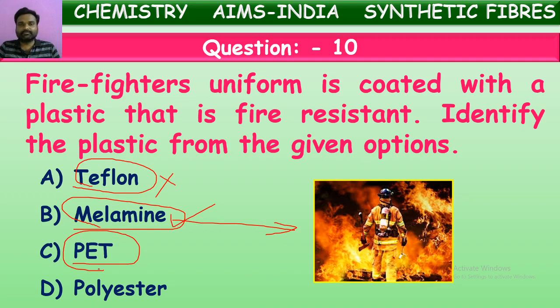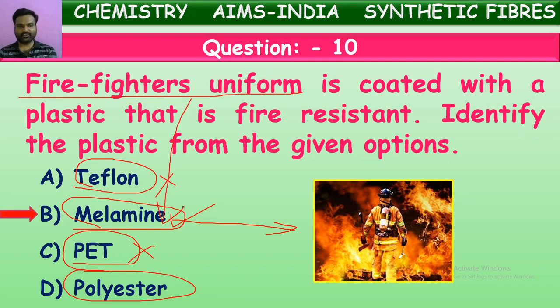Polyethylene terephthalate is a thermoplastic which is used in making of bottles, water pipes, toys. These all are made by PET plastic. Next one, polyester. Polyester is used in making of fabrics mostly, and in making of blended fibers also. So what is the correct answer finally here? The firefighters' uniforms are made of melamine. It is the correct answer. Fine, let us go to the next one.